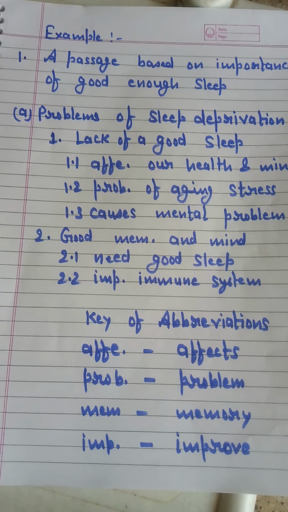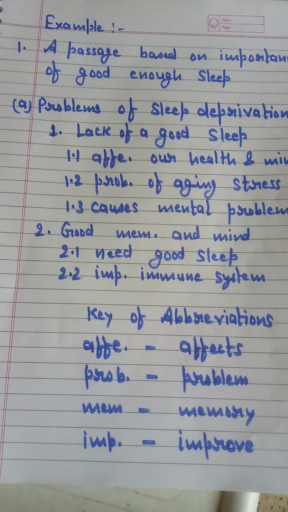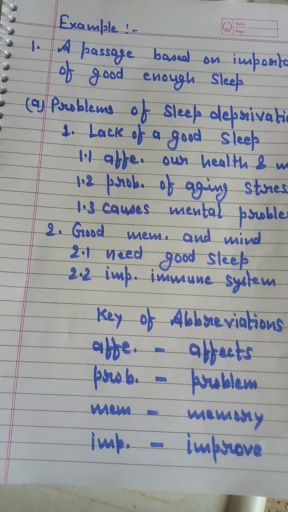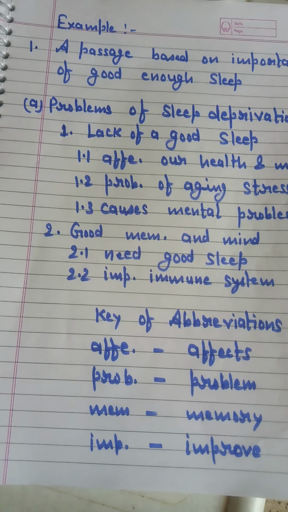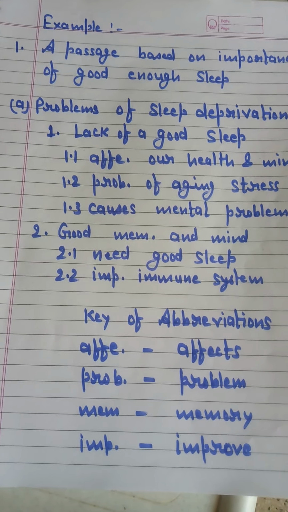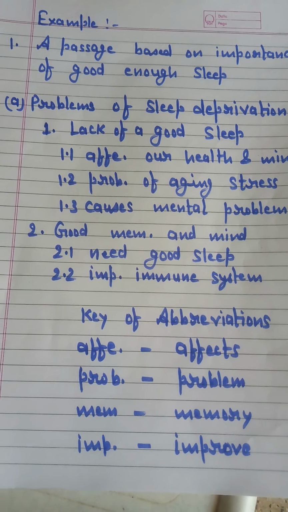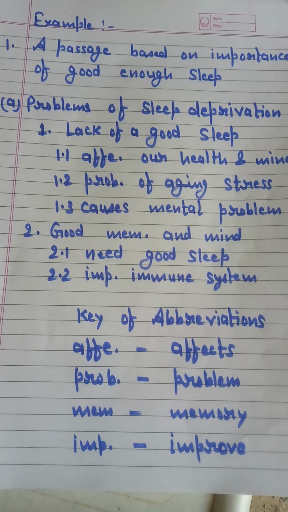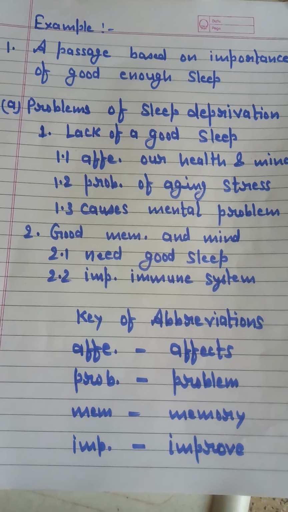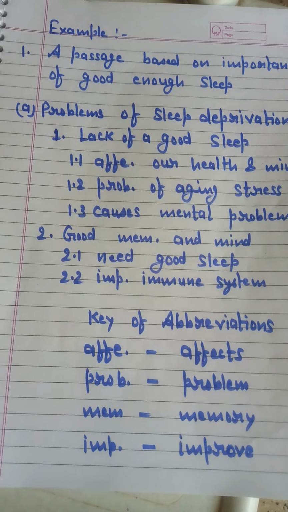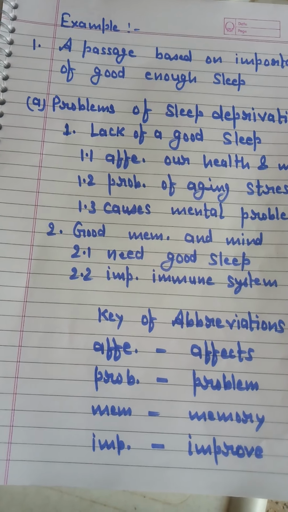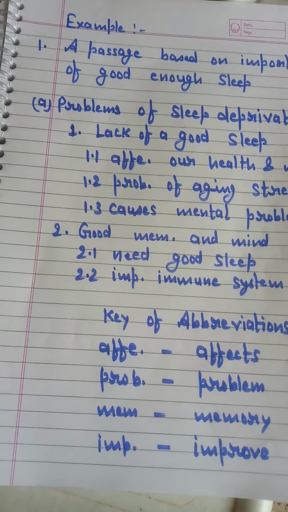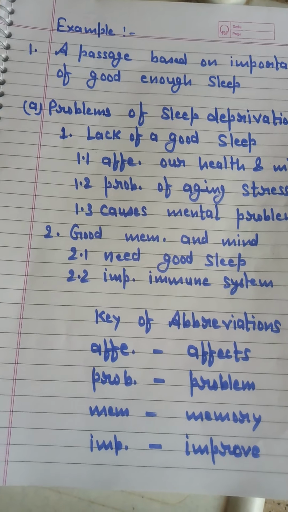Now come to the second subheading, that is good memory and mind. Memory I have used here as an abbreviation. Below that, the points are: first, need good sleep, and second, 2.2, improve immune system. The fourth and last abbreviation I have used here is improve, IMP with a dot. Below that, the key of abbreviations: affect, problem, memory and improve. This is the correct way to represent note making.